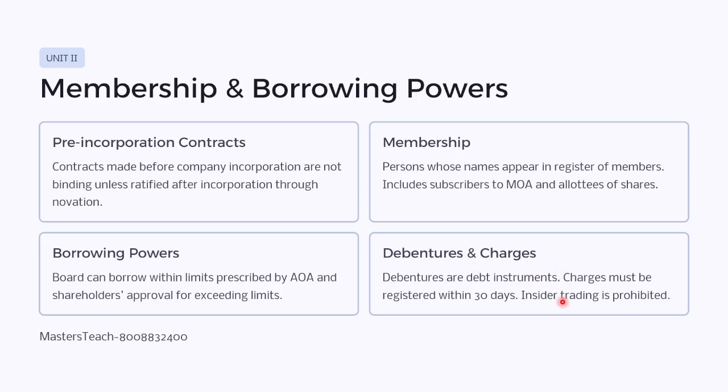Then debentures and charges. So debentures are debt instruments, not an ownership instrument. So charges must be registered within 30 days. Inside trading is prohibited. Okay, membership and borrowing powers.